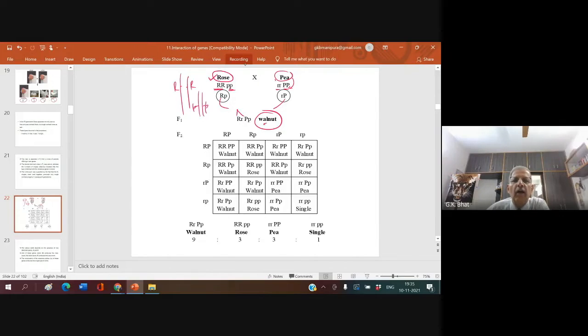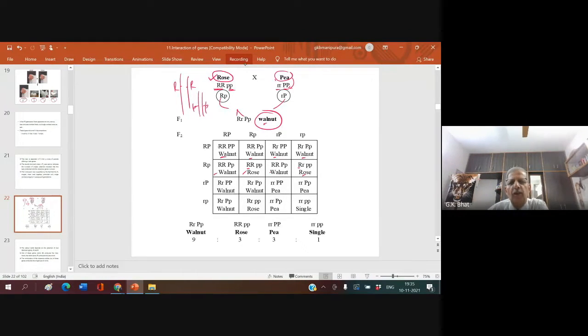Why? You see, a minimum of 2 dominant alleles. There are 4 dominant alleles, walnut. 3 dominant alleles, walnut. 2 dominant alleles, walnut. 2 different alleles, R and P. Here, only capital R, rose. Only one R dominant allele, rose.